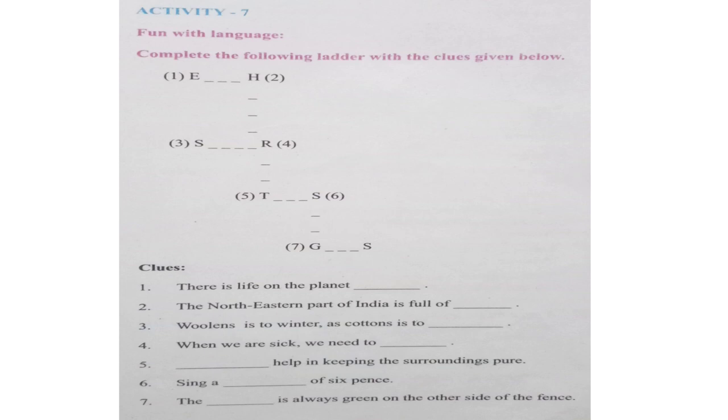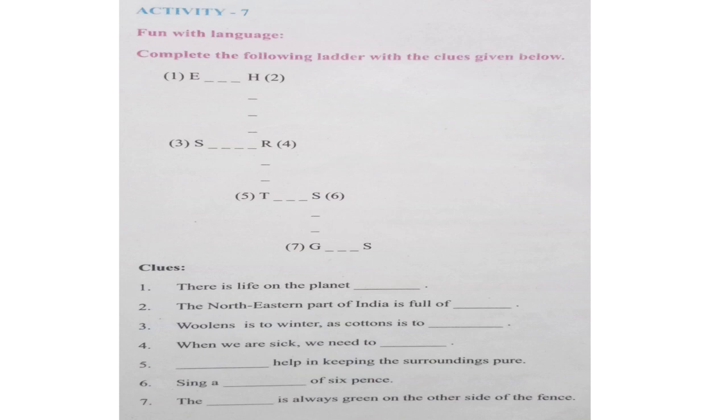It is fun with language. You have to complete the following ladder with the clues given below. In the ladder you can see number 1 is written and E is written after there, some little space is there, and at last H is written there. Then 2 is there, and below 2 three blanks are there.